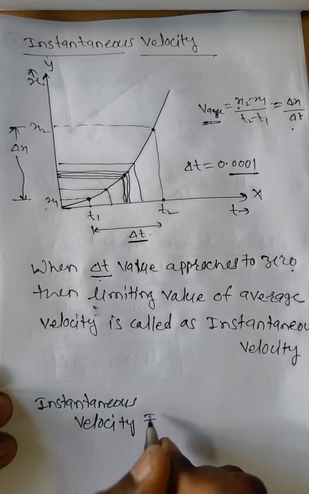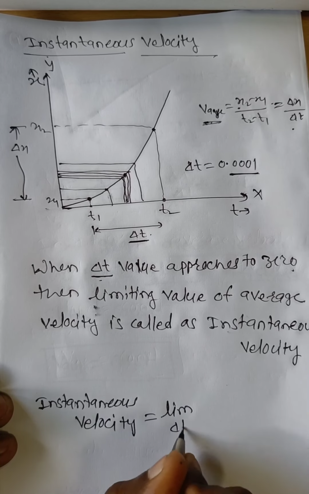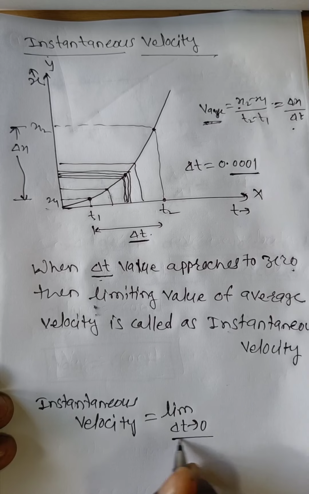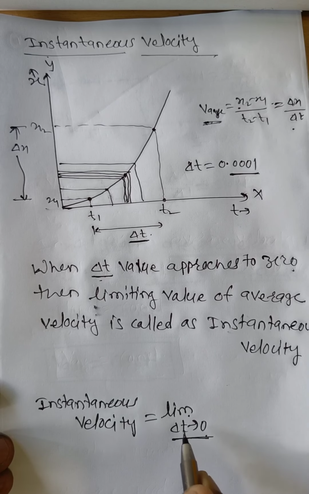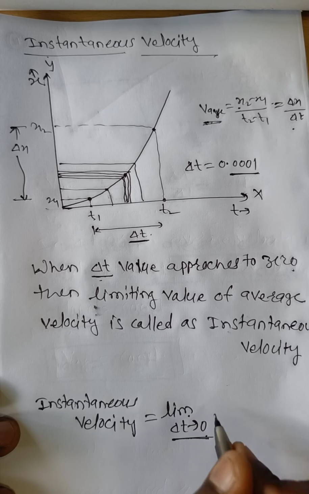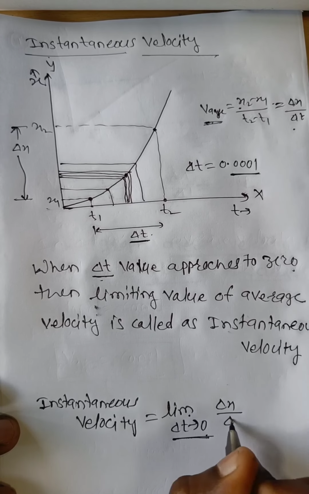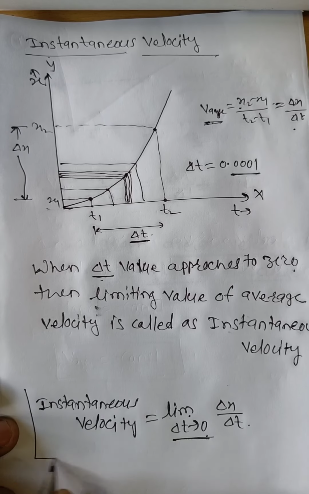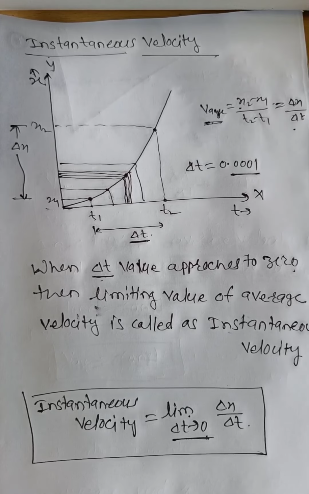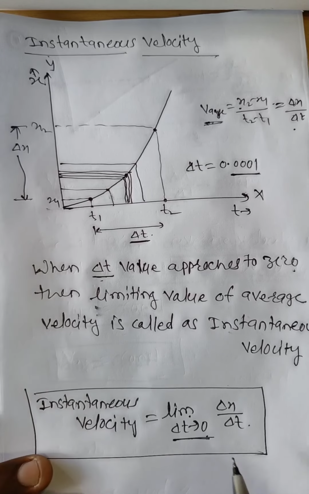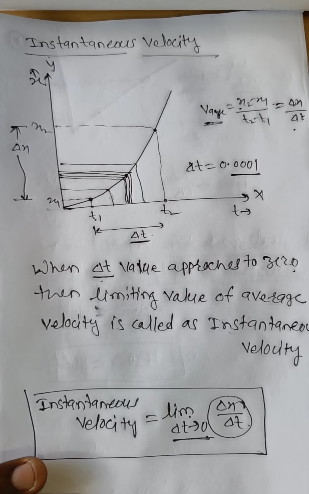Therefore instantaneous velocity is defined as the limit, delta t tends to 0, of the average velocity, delta x by delta t. We have to make delta t as small as possible, and take the limiting value of the average velocity.